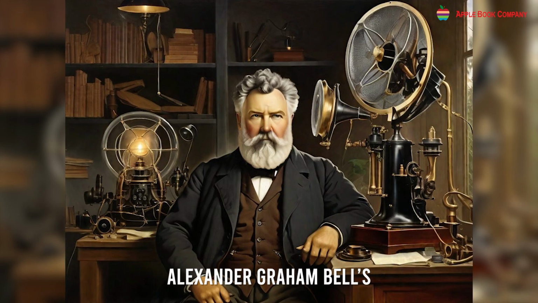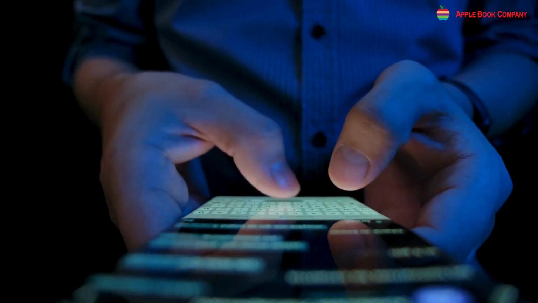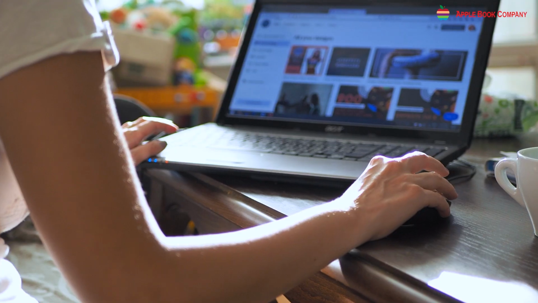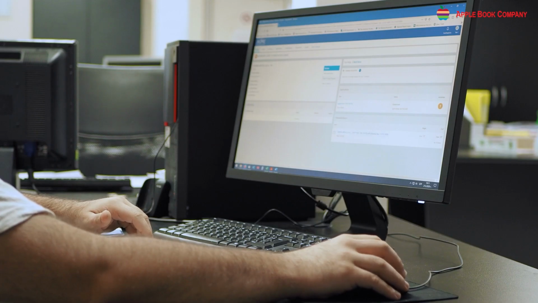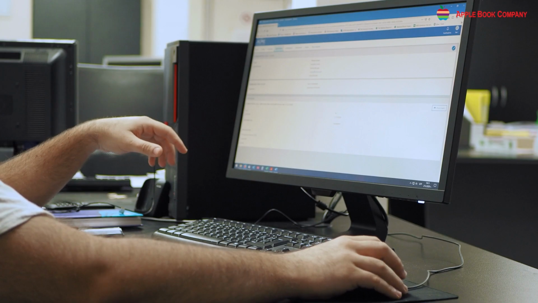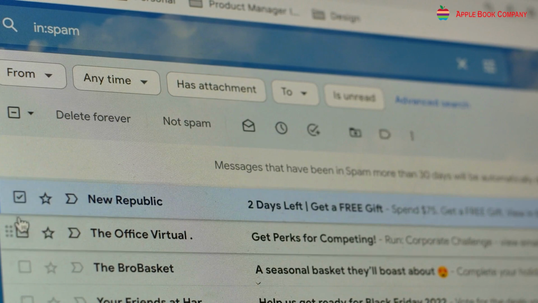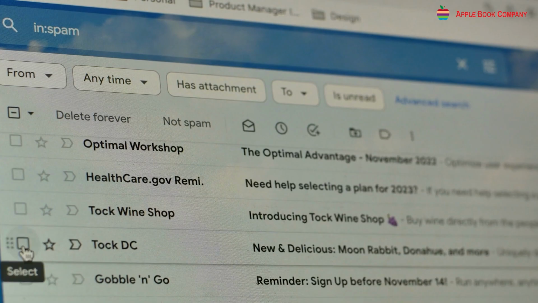Telecommunication. Alexander Graham Bell's invention of the telephone in 1876 improved communication by making it faster and easier to contact people. Today, mobile phones, which allow people to send messages and make calls from anywhere, are very popular. The internet has also greatly improved communication, allowing people to talk quickly and easily through email, etc. Email, in particular, has made it possible for people to communicate with each other wherever they are.